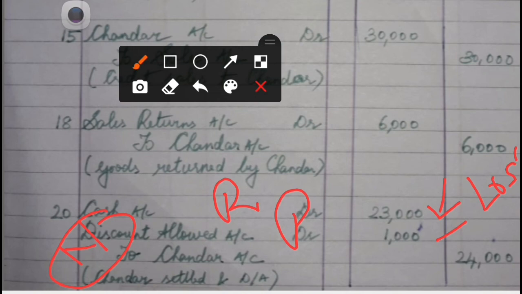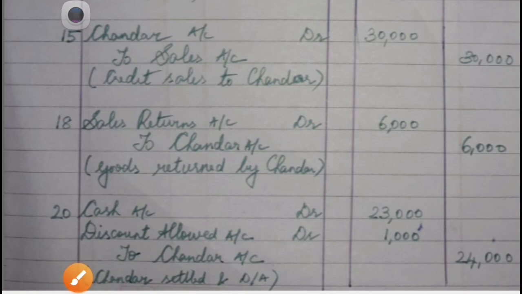So debit total should be equal to credit total, and as per the rule it gets settled. The entry is cash account debtor 23,000, discount allowed account debtor 1,000, to Chandar account 24,000. Cash is settled now and also discount is allowed.